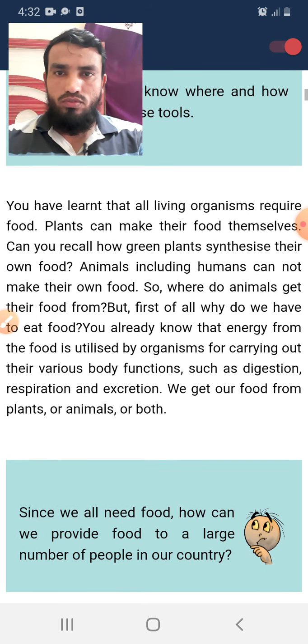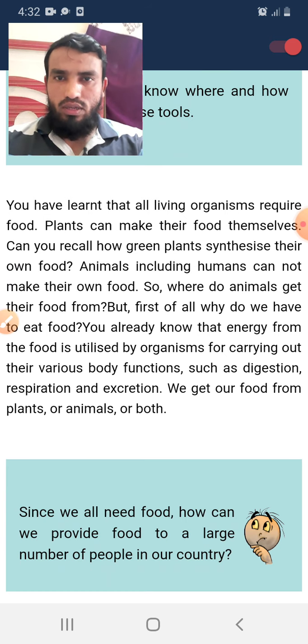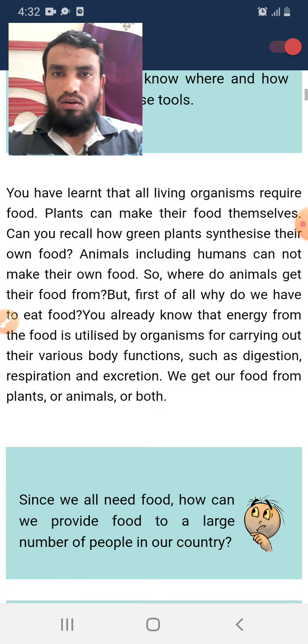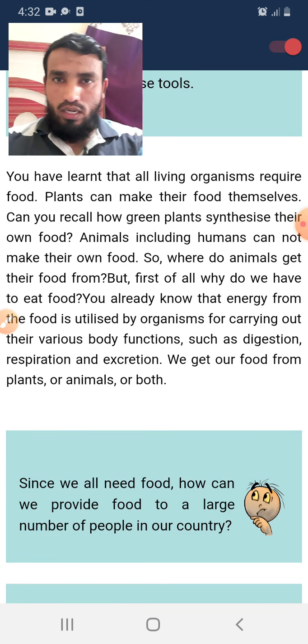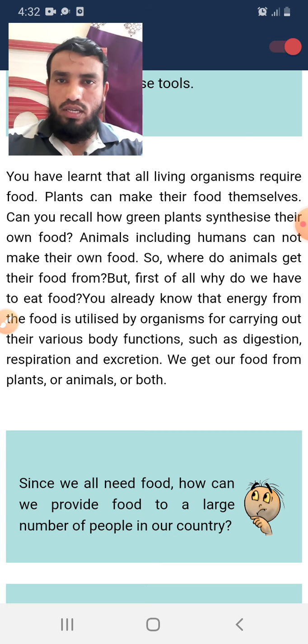First, understand what is meant by food. We are living organisms, and every living organism needs food. How are we getting this food? Whatever we eat in our lunch and dinner, the rice or chapati, the wheat and rice, we have to think about where it is coming from.